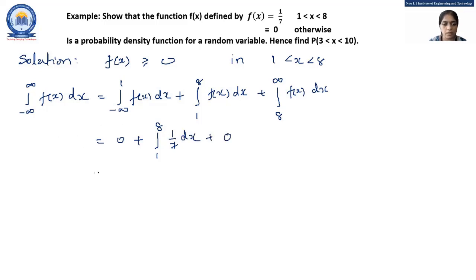Here 1 by 7 is a constant term, so we take it out of the integral, and integration of 1 with respect to x is just x, and the limits are 1 to 8. So 1 by 7, by substituting upper limit and lower limit, my simplification is 1 by 7 into 7, and 7 by 7. So my final answer is 1. So this is the second condition of the probability density function.